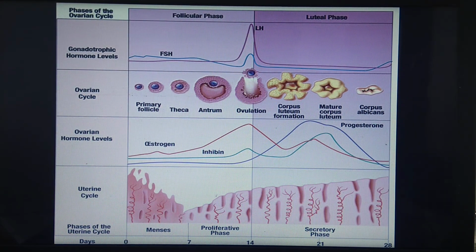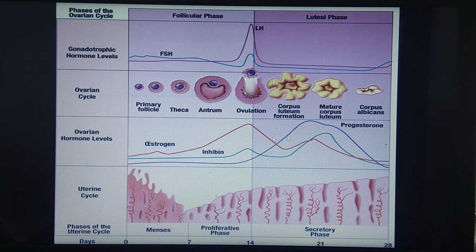Now see this diagram. It shows the changes taking place in the uterine endometrium. This layer is the uterine endometrium. Secondly, it shows changes in the ovaries, written as the ovarian cycle. These are the changes seen inside the ovary. At the same time, hormonal changes from the ovary take place, and the hormonal changes from the anterior pituitary are also seen.